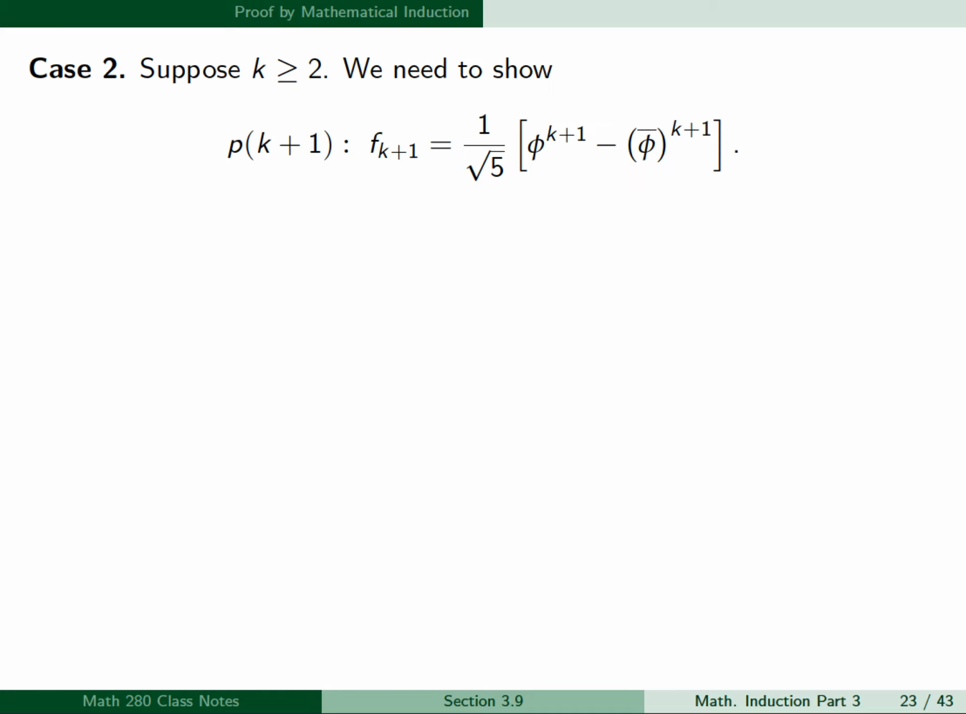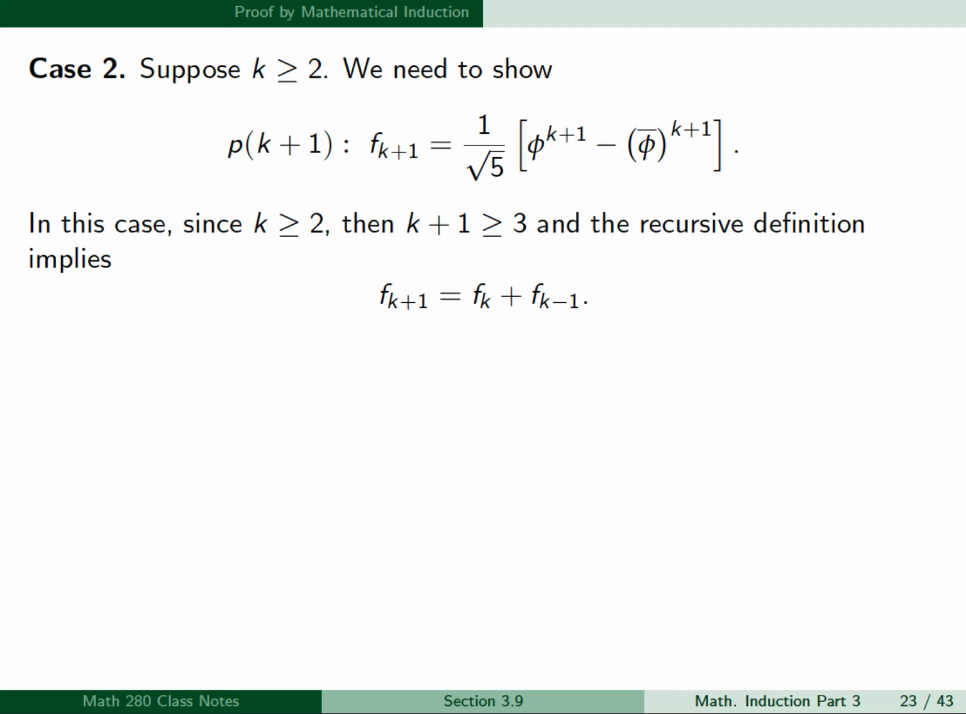So for case 2, we're going to suppose k is greater than or equal to 2, and we need to show P of k plus 1, which is f sub k plus 1 is 1 over square root of 5 phi to the k plus 1 minus phi bar to the k plus 1. In this case, since k is greater than or equal to 2, then k plus 1 is greater than or equal to 3, and the recursive definition implies that f sub k plus 1 equals f sub k plus f sub k minus 1. So again, the recursive definition only holds for n greater than or equal to 3, so we can apply the recursive definition with n replaced by k plus 1.